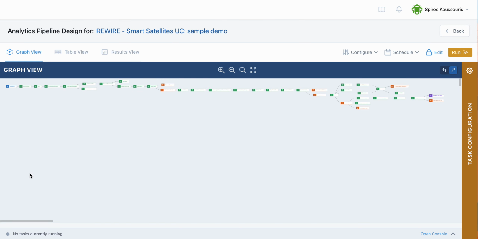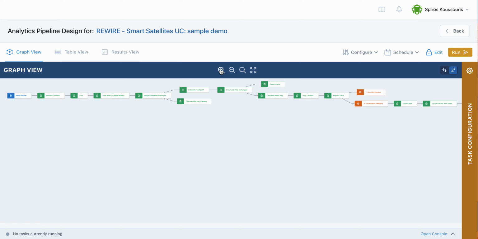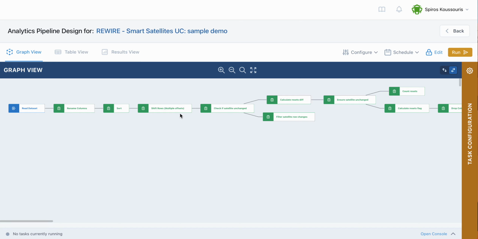Now, going into the user interface of our engine, this is the main view where a data scientist can design and execute a data analytics pipeline. As you can see here, a data scientist has already designed an analytics pipeline for our given problem of predicting satellite resets. By zooming in, you can see the different blocks this pipeline is made of.